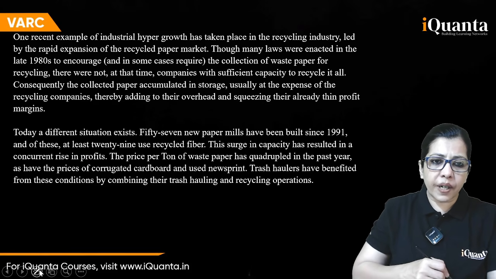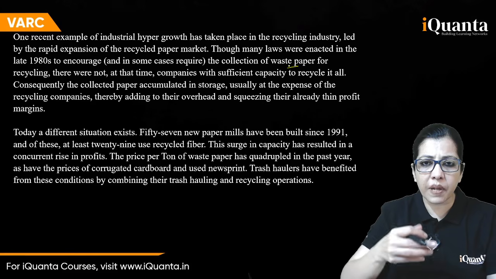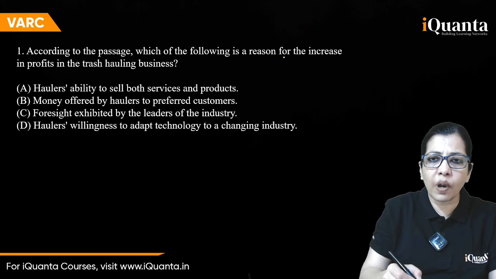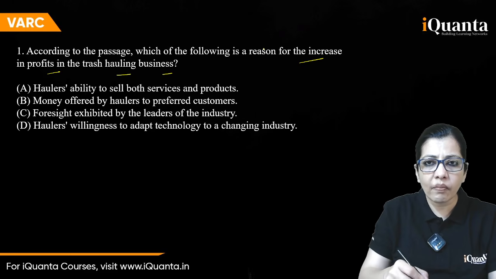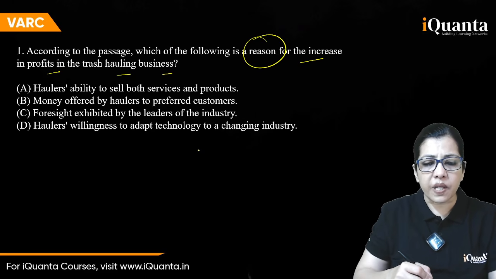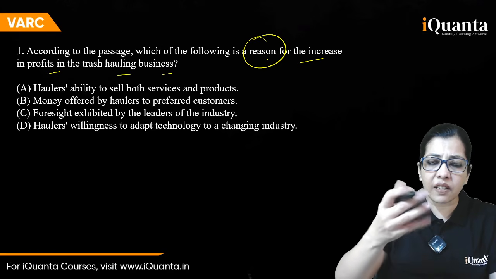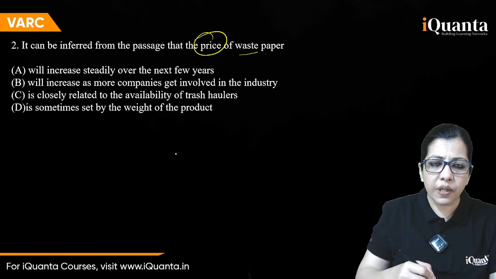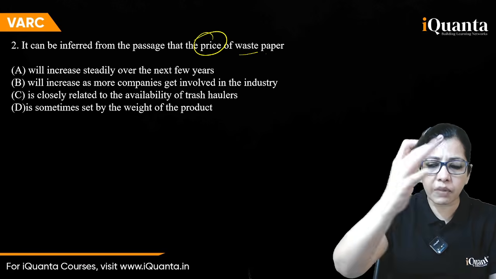One recent example of industrial activity, so we see that it's on something like industrial hyper growth, okay, collection of waste paper and all. We go over to the questions. Recycling की बात कर रहा है in the last para, ठीक है, nice passage. According to the passage, which of the following is the reason for the increase in profits in the trash hauling business? Reason for the increase in profits, ठीक है. So I need to look for a zone where he has given reasons, the factors, the causes. It can be inferred that the price of waste paper, I need to look for this, right? Wherever the word is, he must have given a prediction or a pattern, something over there.